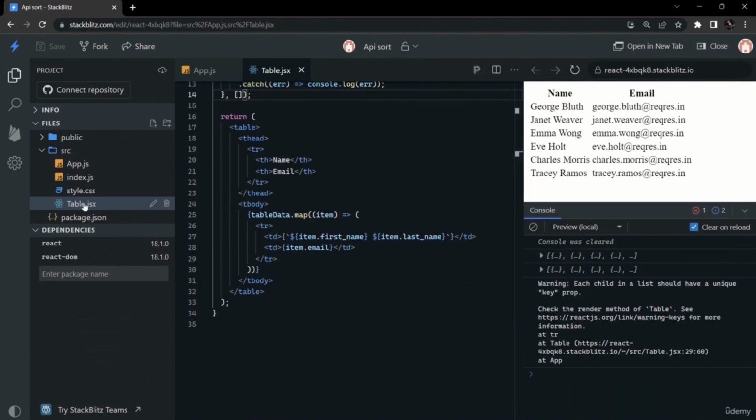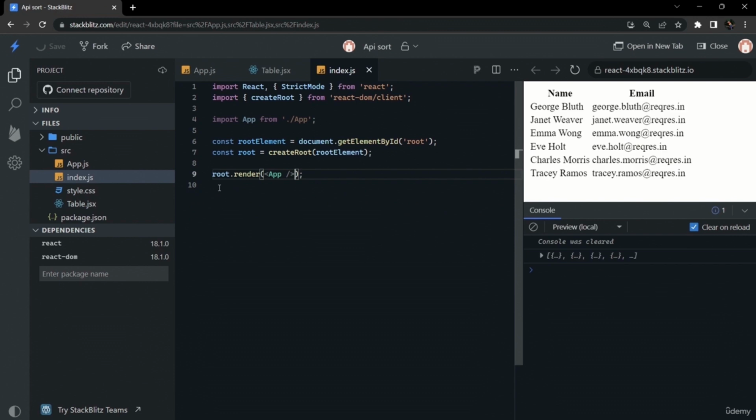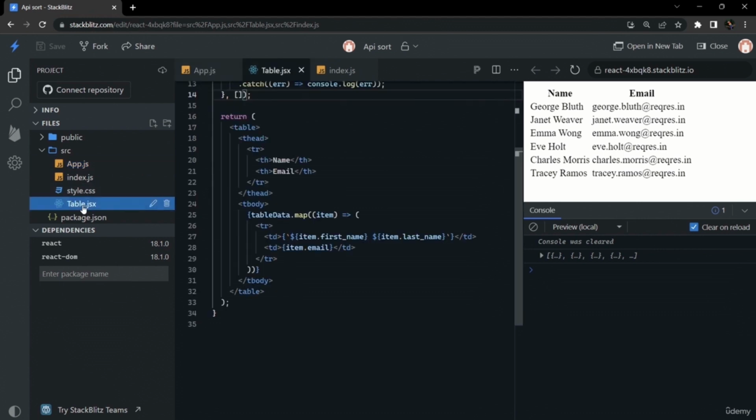As we can see here, it is calling the fetch twice. So it is due to this strict mode. We can remove strict mode and just pass the app as it is. Now it is consoling only once. So now it is working fine.